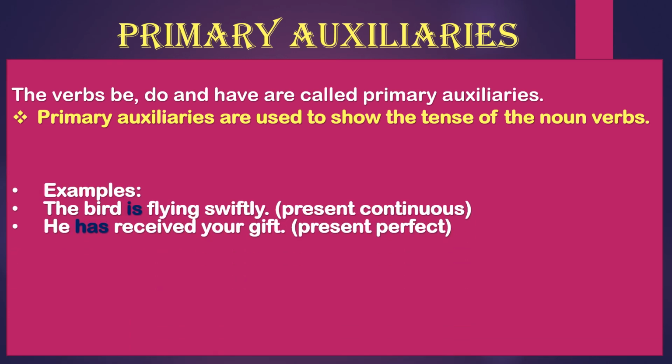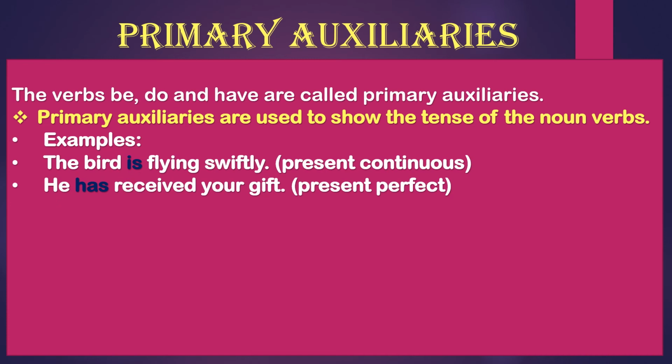Now here, just look at the example. For example, the bird is flying swiftly. Now is flying. The ing form is always continuous, right? Is is used with it to tell us that it is the present tense. So the bird is flying swiftly. So it is showing the present continuous tense, right? Is is your helping verb or the auxiliary verb, and flying is the main verb.